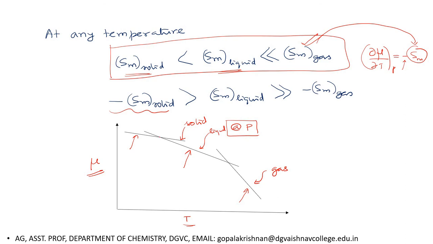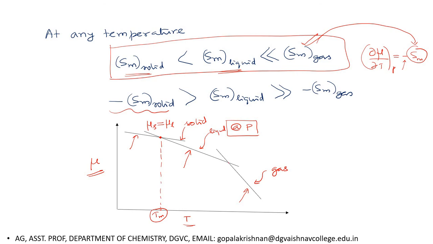Then at this point, the chemical potential of the solid and the chemical potential of the liquid become equal. So this temperature is what we call the melting point, or melting temperature, of the substance.